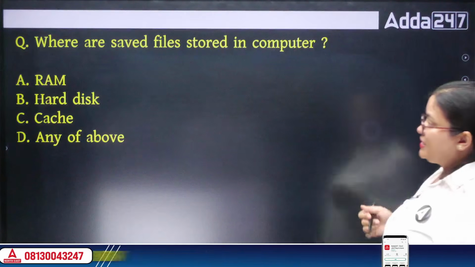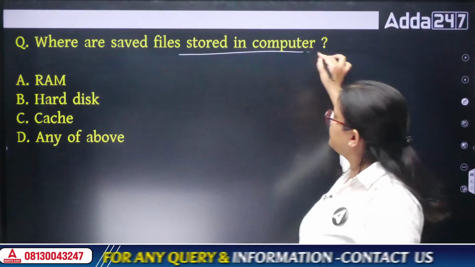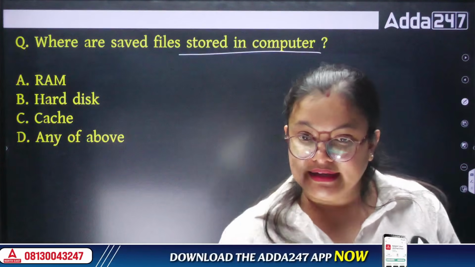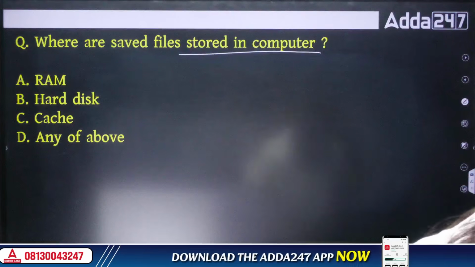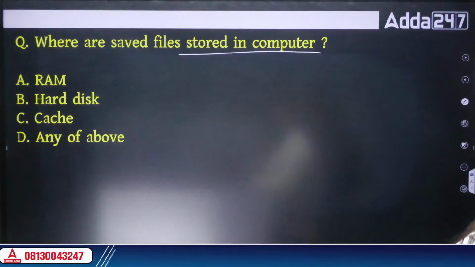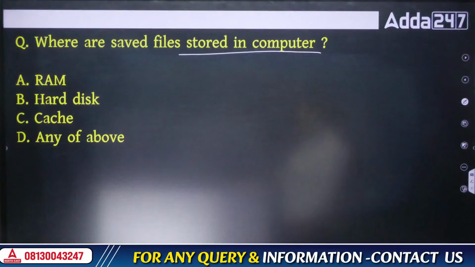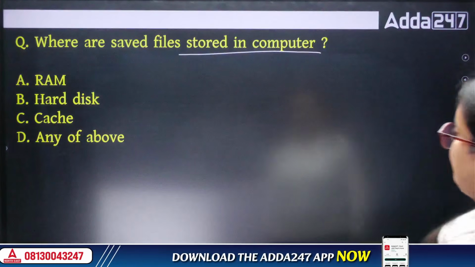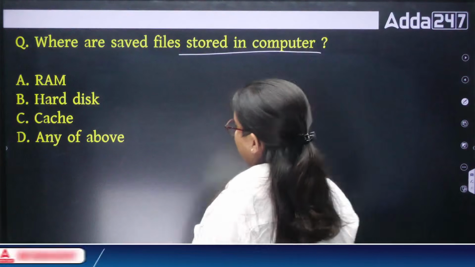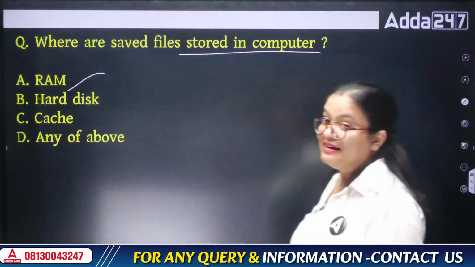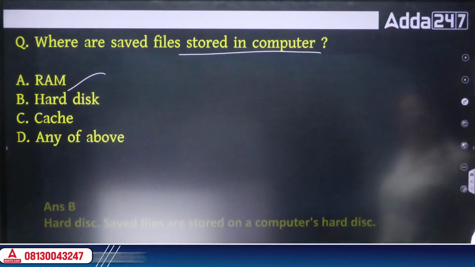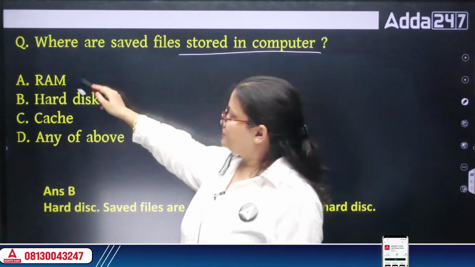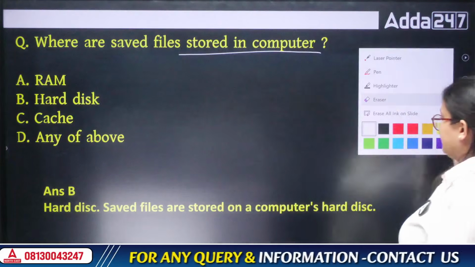Next, now think, I will save files in a computer. In which place will I be saving these files: in the RAM, in the hard disk, in cache, or any of the above? Where will I save? Whenever we talk about saving files, we will always be saving them in the RAM of the computer. Okay, sorry, not RAM, it is the hard disk. Whenever we talk about saving, it is the hard disk.